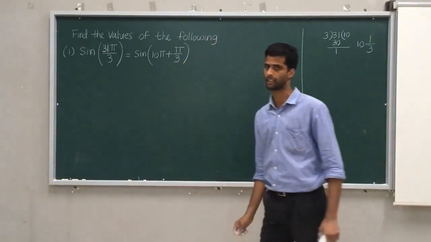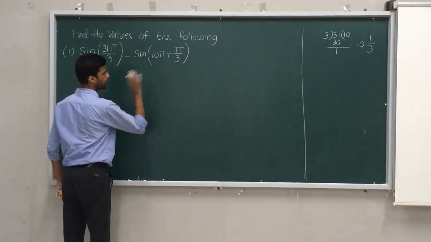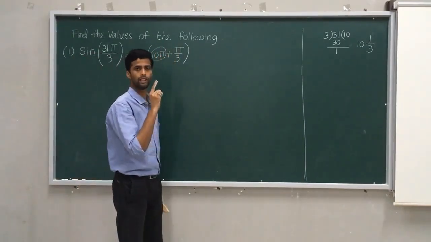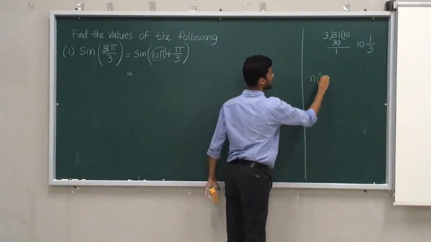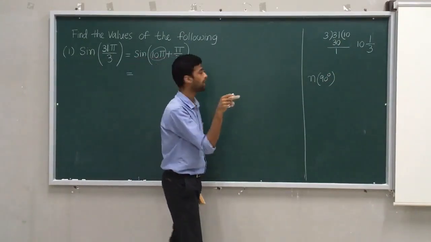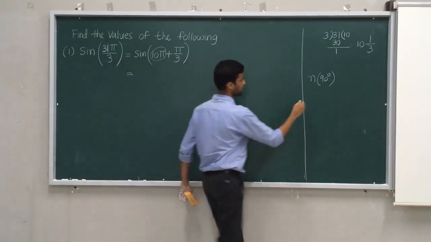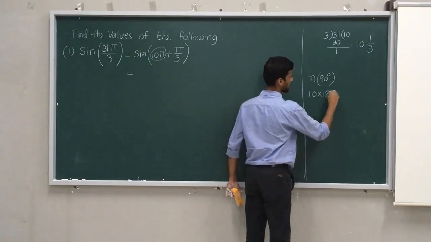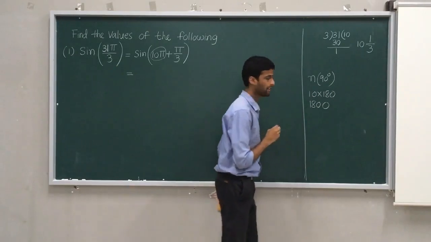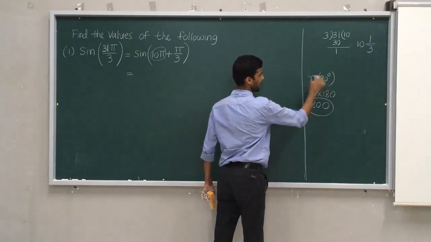Now how to proceed further, I will tell you. Do a rough calculation. Don't focus on pi by 3, just focus on this. I told you one rule: if any function is of the form n into 90, then you can do something, but this is not of 90. 90 means pi by 2, but here you have pi. So let me understand what 10 pi is. 10 into pi, take pi as 180, is 1800. Try to express 1800 in terms of 90.